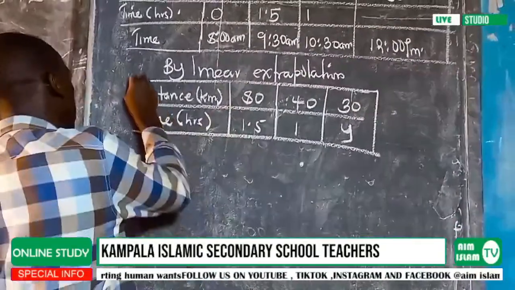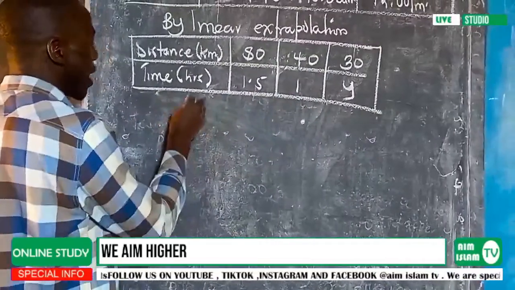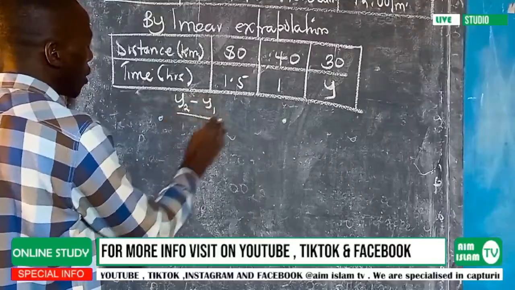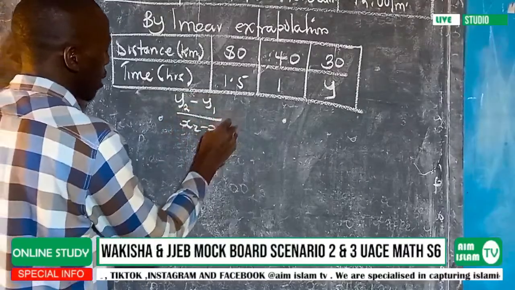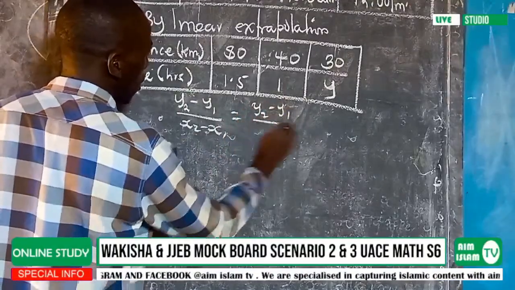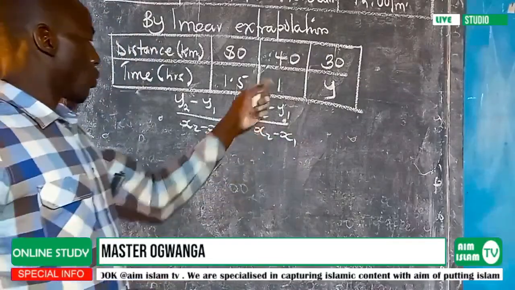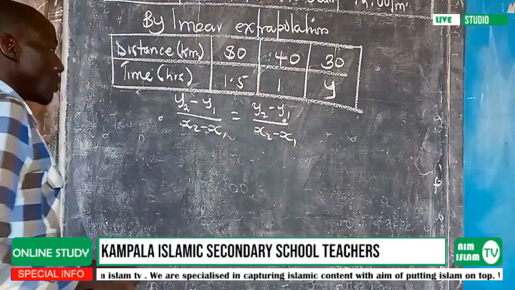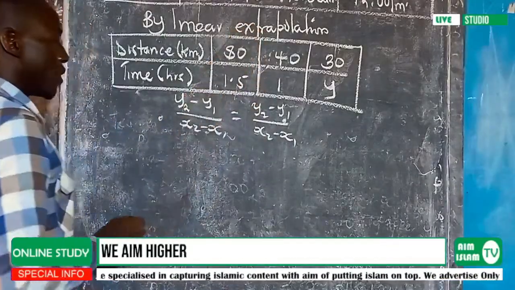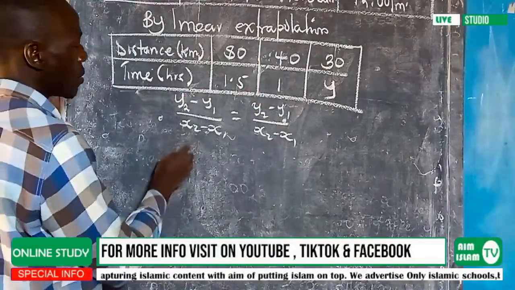They use the gradient method. And for those who do not know the gradient method, we said that for gradient, you can say y2 minus y1 divided by x2 minus x1. That will also be equal to y2 minus y1 over x2 minus x1. We use any of those. This is our first part. Then the upper part will now act as our x. So I will start from there.